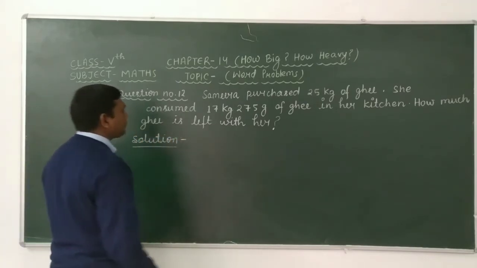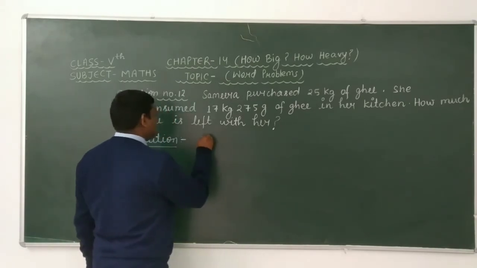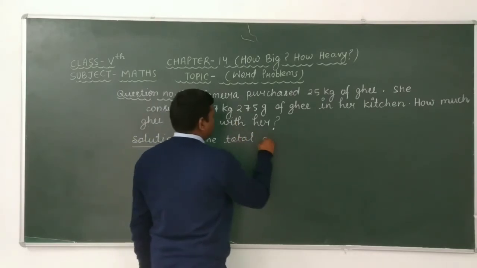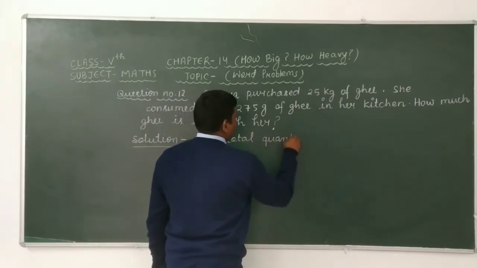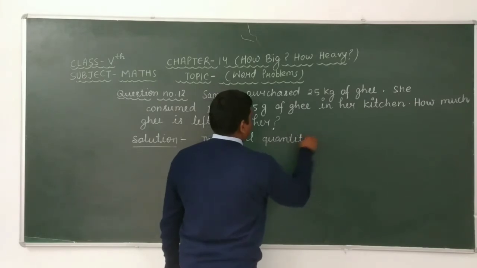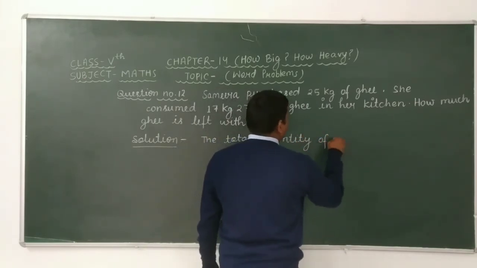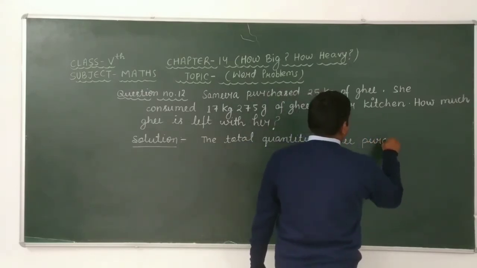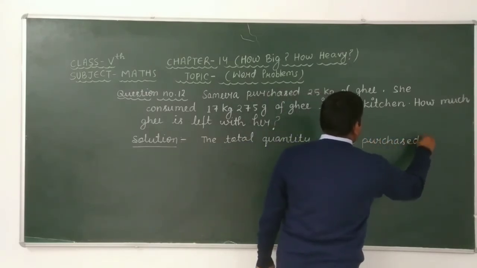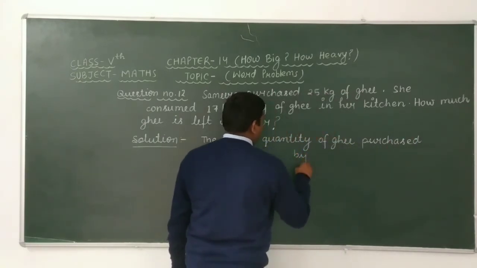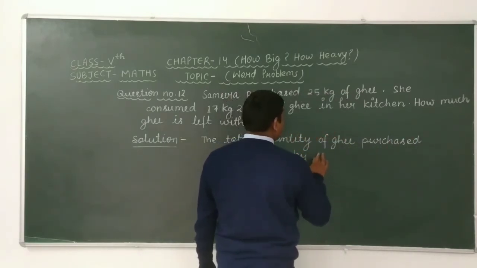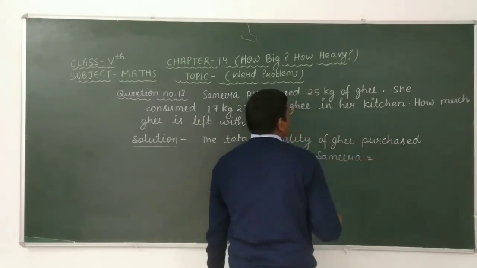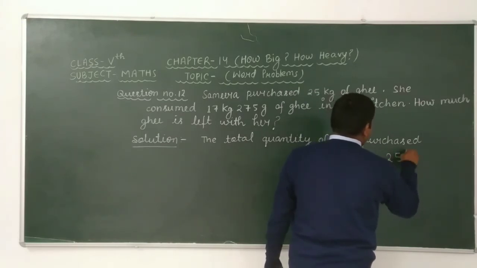Now let's start the solution of question number 12. In this question here given that the total quantity of ghee purchased by Samira is equal to 25 kg.